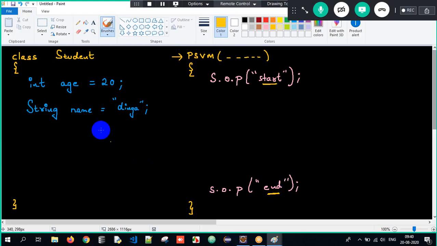That's it. But now in my Java program, I have two non-static variables. We understood how to identify non-static variables. So there is a non-static variable, and in order to store it within the memory, I have to always create an object. So how will I create an object here? The class name is student. Therefore, class name is student, student equals new student of. I have to create an object: student equals new student of.